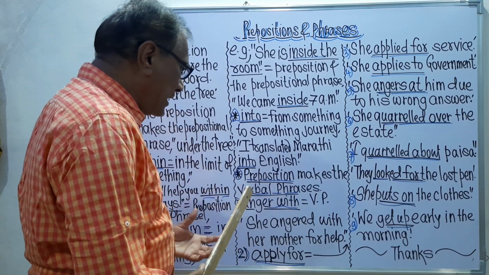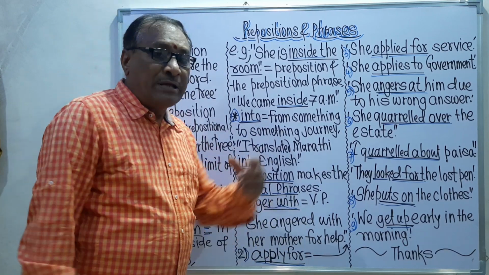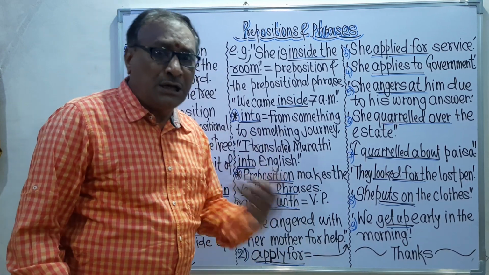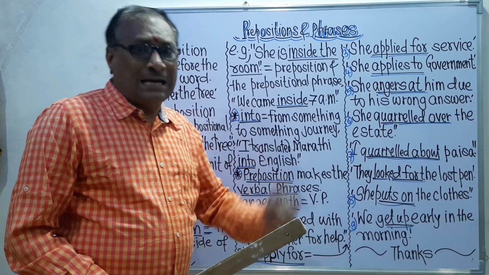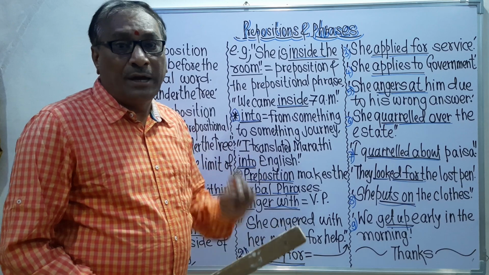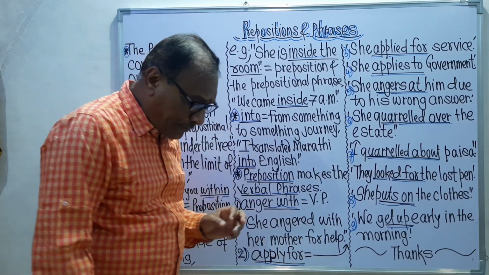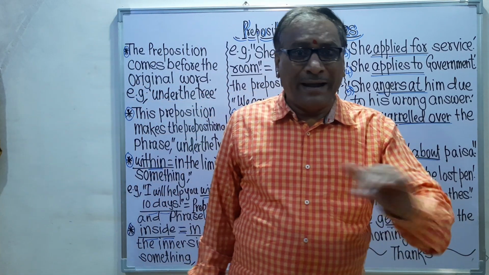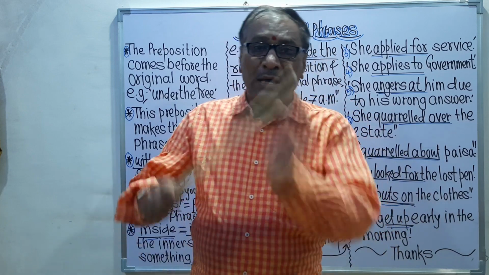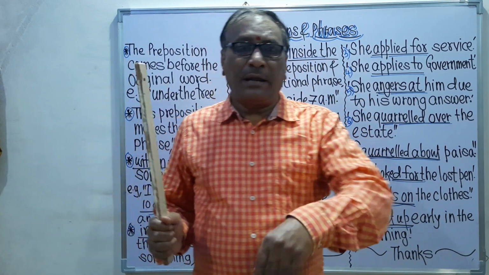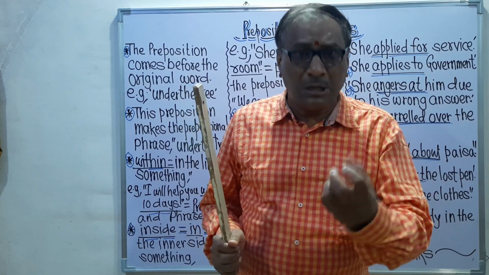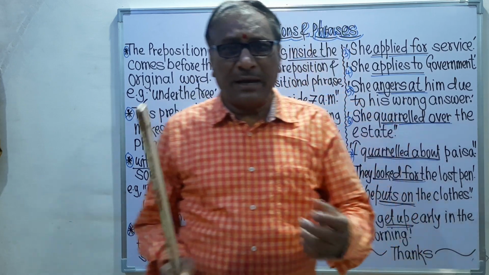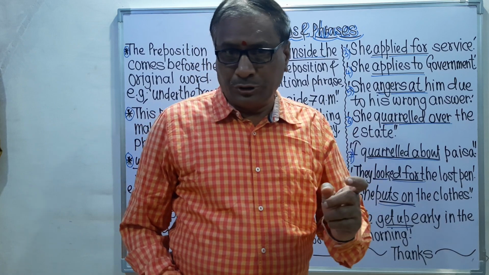So that Marathi became English. When something changes into another thing, at that time we should use the preposition into. For example, the boys went into the class, means the boys were outside, then the boys went into the class. If such is the situation, then we can use the preposition into.